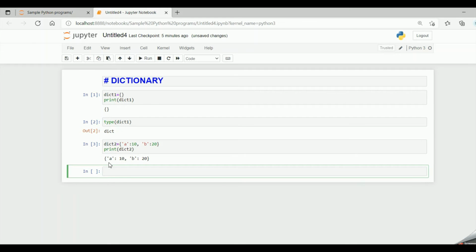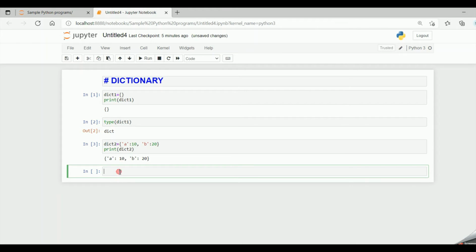A is the key, colon, value. The key and value are separated by colon. So A colon 10: A is the key, 10 is the value. This is one particular item in the dictionary. After the item, we separate by comma, and then we have the next key and the next value, separated by a colon. So basically, keys and values are separated by colon and items are separated by a comma.